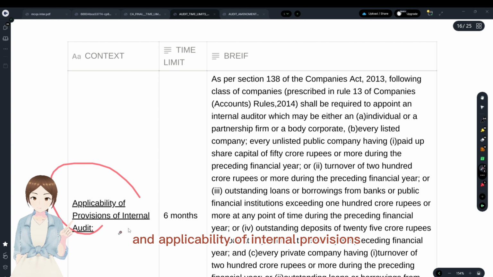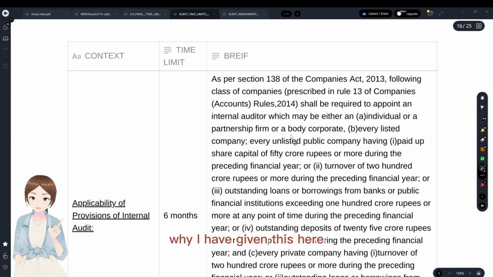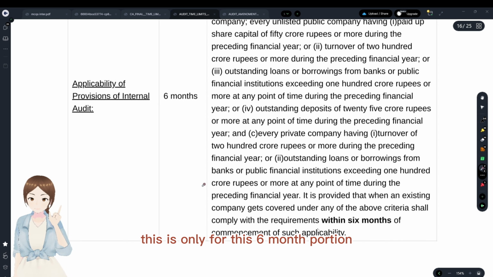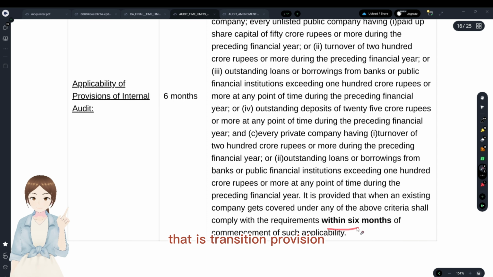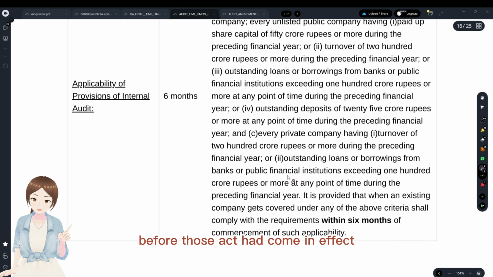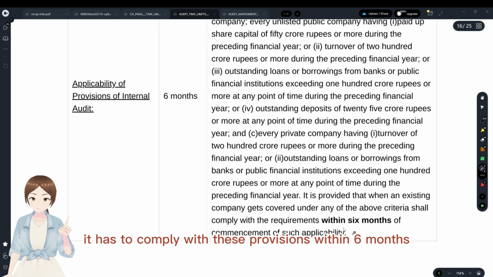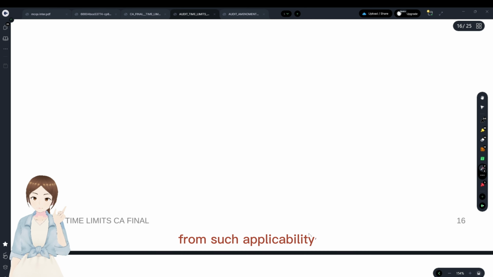And applicability of internal provisions. Why I have given this here, it should come under the monetary limit section video. Why I have given this is only for this 6-month portion, that is the transition provision. This is when a company had already satisfied these things before this act came into effect, it has to comply with these provisions within 6 months from such applicability.